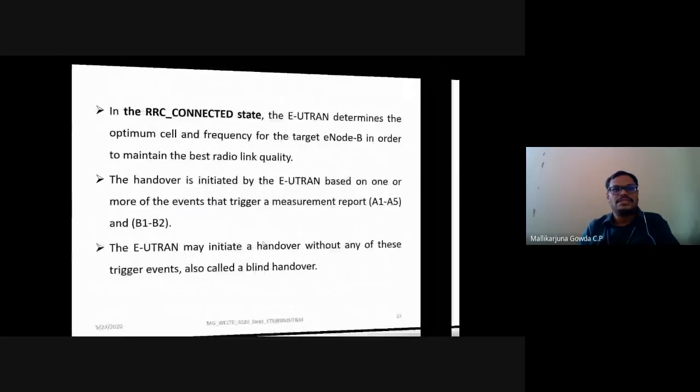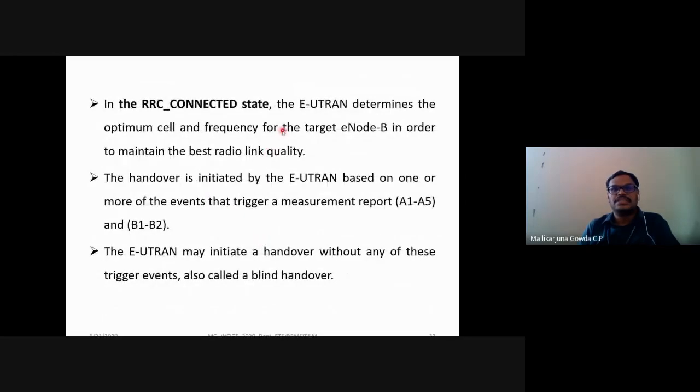In case of RRC connected state, the E-UTRAN will determine the optimum cell and the frequency for the target eNB in order to maintain the best radio link quality. So there it is based on the UE, and here it is based on the E-UTRAN. E-UTRAN will determine what is the optimum cell and frequency for the target eNB to hand over the radio link.